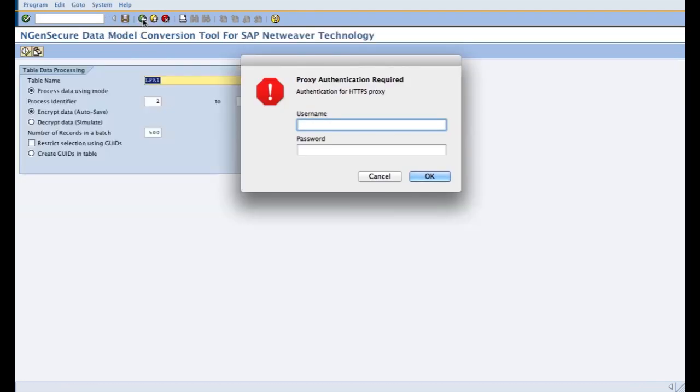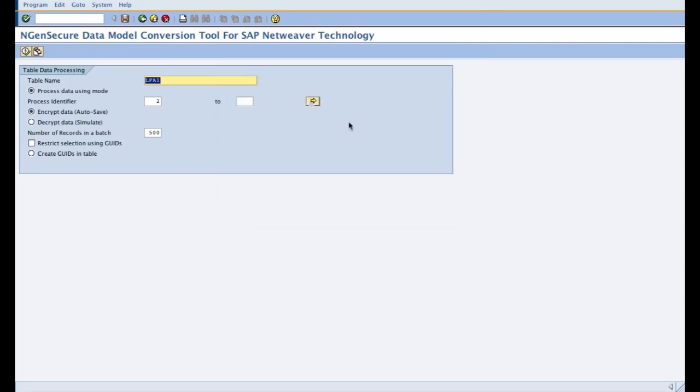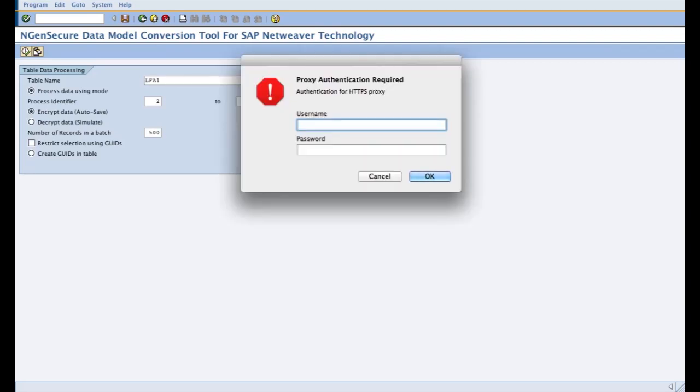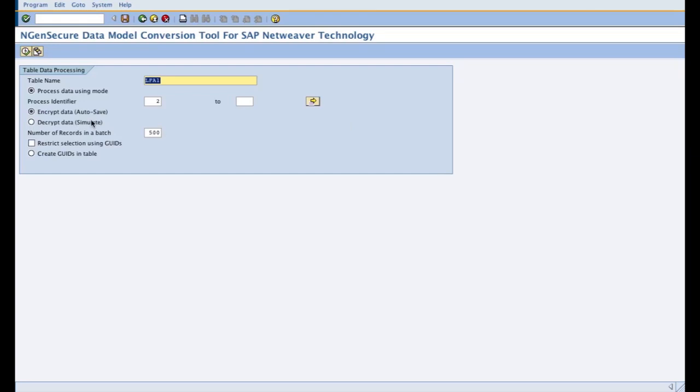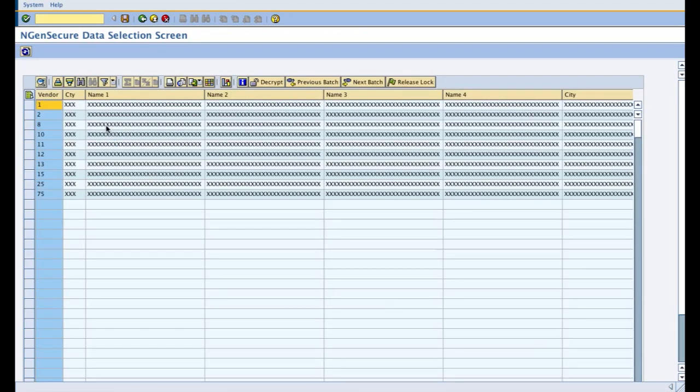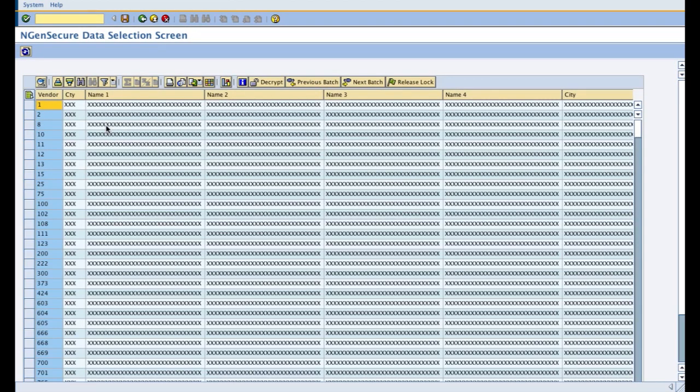Now I go back, and now I execute the decrypt process, which is always done in a simulation mode. It is not auto saved because you don't want to decrypt and auto save your results in the database.